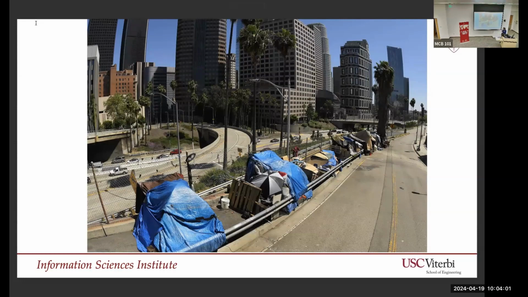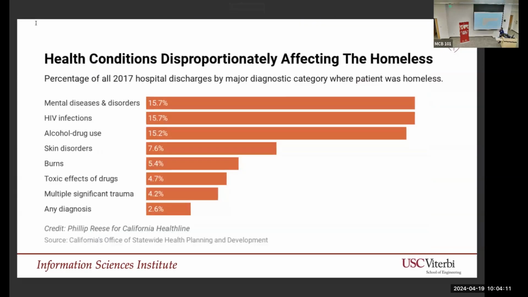What we noticed, though, is also that there's a real lack of protection for those who are actually in encampments versus who are in homeless shelters. And in fact, that's reflected in the health conditions that are disproportionately affecting the homeless. Of course, there's an issue with cause and effect here. Mental health and disease could be a factor in homelessness, but they can also be caused by homelessness due to the constant stress of being outdoors.